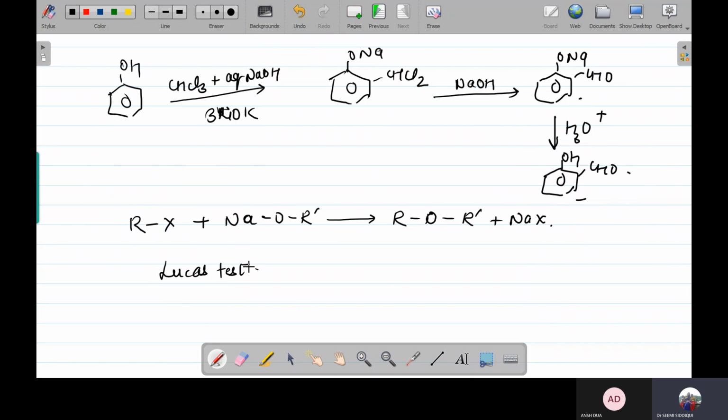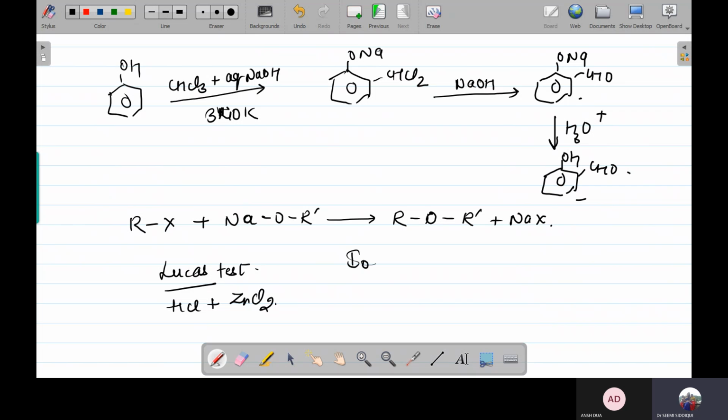In the Lucas test, the alcohol is treated with Lucas reagent. What is Lucas reagent? Lucas reagent is a mixture of HCl and ZnCl2. So alcohols are soluble in Lucas reagent and form a clear solution. Now, if turbidity appears immediately, it is a tertiary alcohol; if it appears only on heating, then it is going to be a primary alcohol.